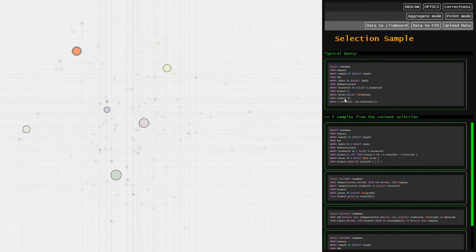As you can see, the SQL queries in this cluster are different in composition, but similar in structure. Each of these is composed of a select statement, followed by a series of subqueries and from and where statements. You can see a pattern with the top ones: select, from, where, or select, from, where, select, from, where. Obviously, this is an excessively complicated solution, and you can see sort of what the student's mindset is.